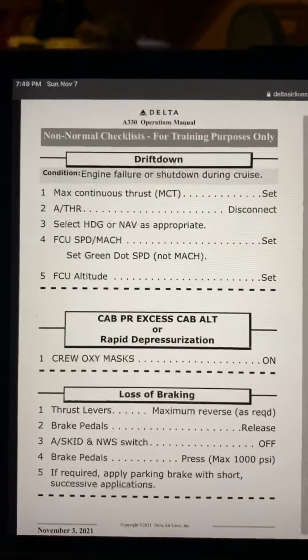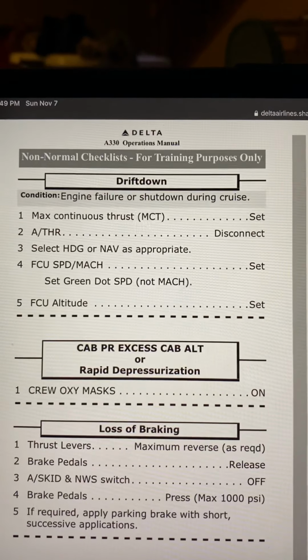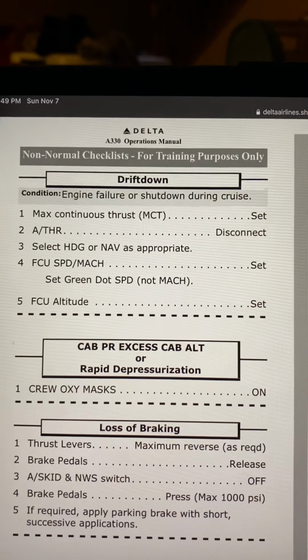Boldface. The drift down boldface for the condition engine failure or shutdown during cruise is: max continuous thrust, MCT set. Autothrottles disconnect. Select heading or nav as appropriate. FCU speed Mach set. Set green dot speed, not Mach. FCU altitude set.